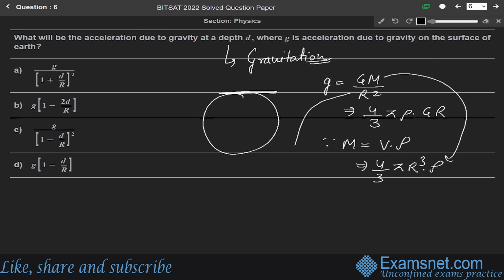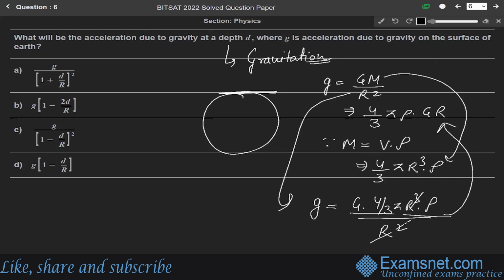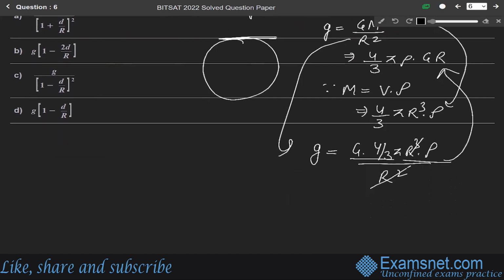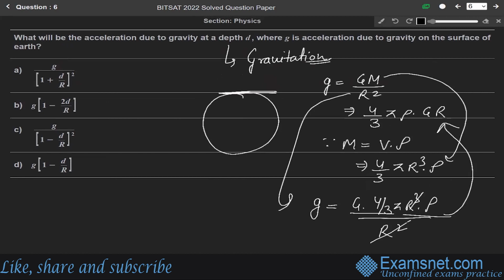Again, I can write it as g equals G M, which is 4 by 3 pi R cube into rho over R square. So this R square cancels two powers of R. Thus we get g equals 4 by 3 pi rho G into R. Okay. So acceleration due to gravity at the depth d from the surface of the earth.